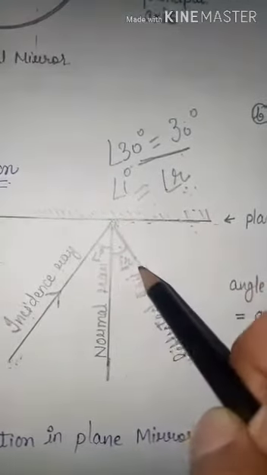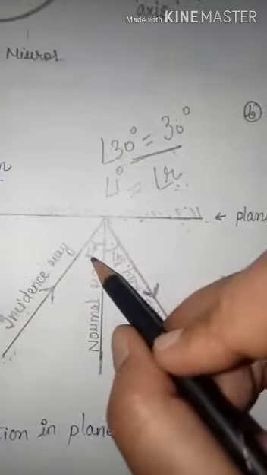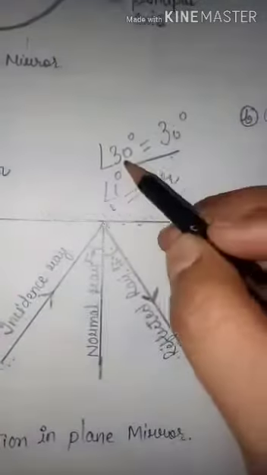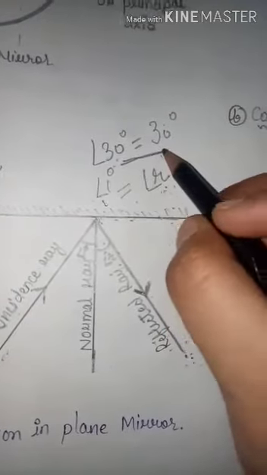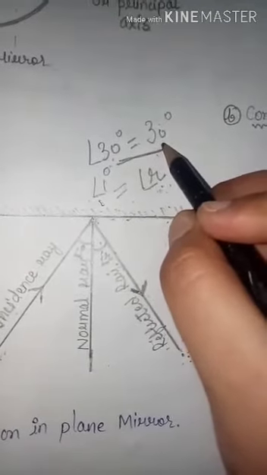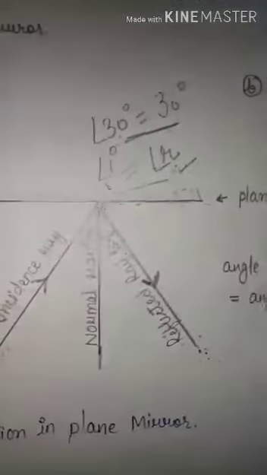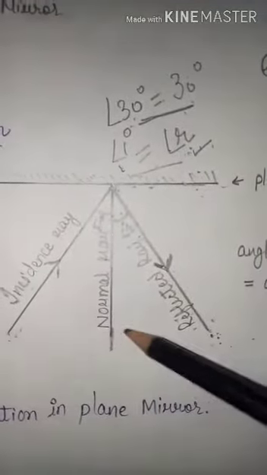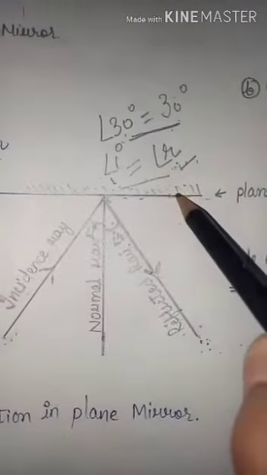Angle of incidence is always equal to angle of reflection. That means if angle of incidence is equal to 30 degrees, then angle of reflection must be equal to 30 degrees. So first law is proved. Second law, incident ray, normal ray and reflected ray all lie in the same plane.